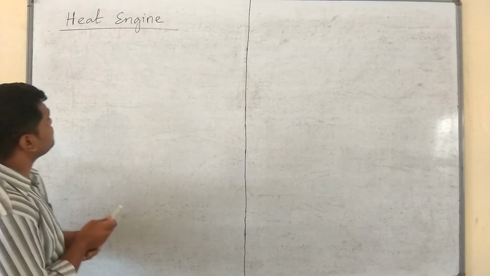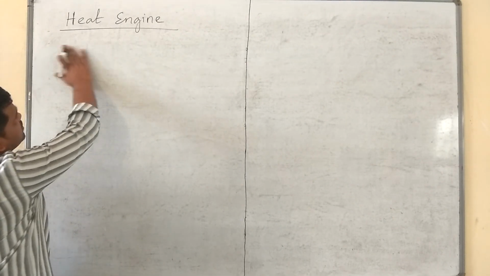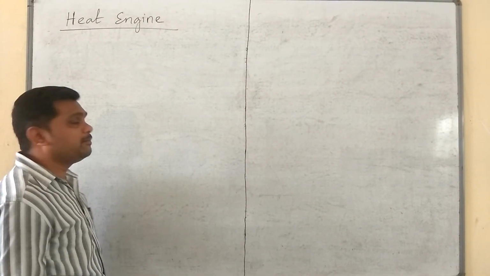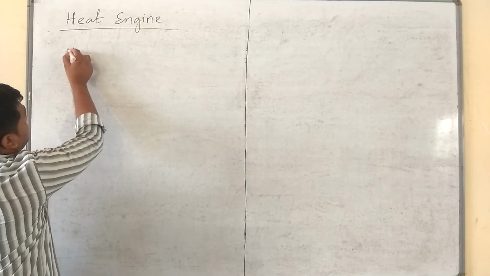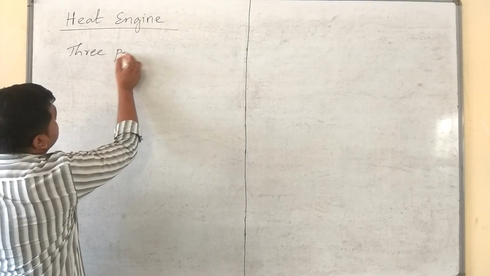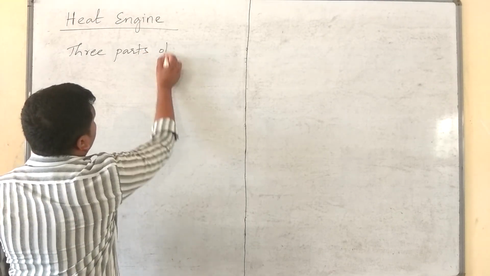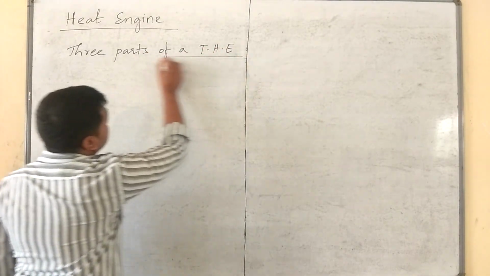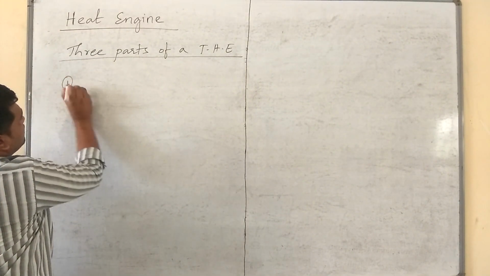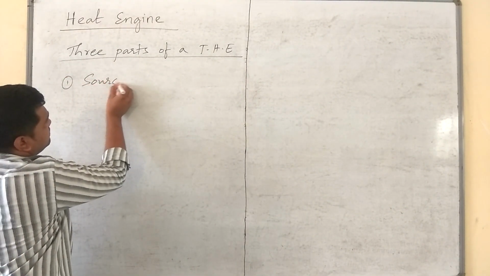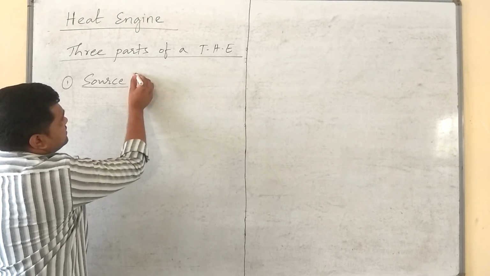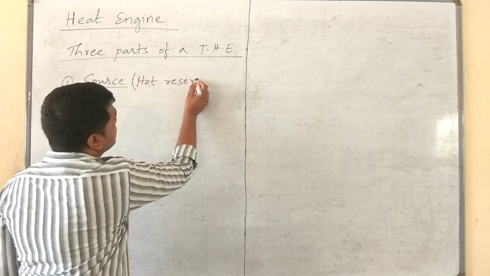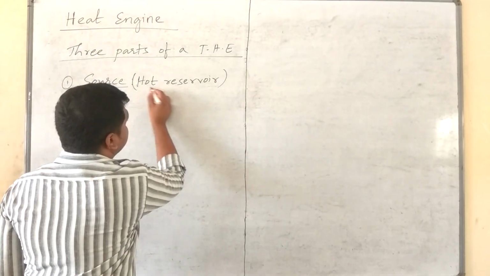Now, which are the most important parts of a typical heat engine? There are three parts. First one, the source, which is also called a hot reservoir.